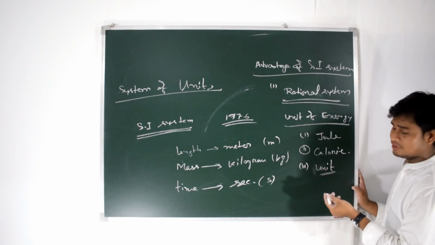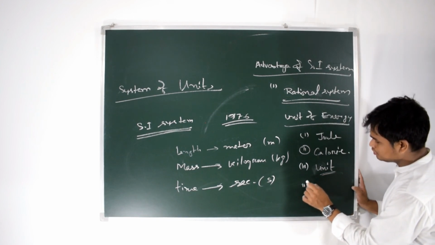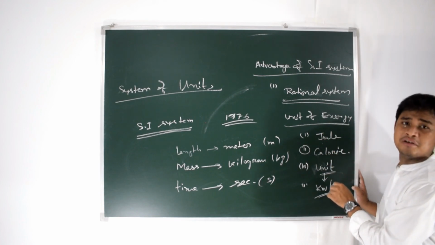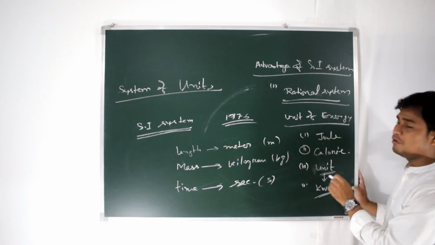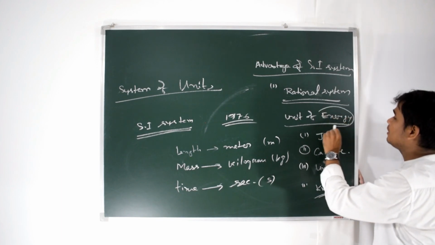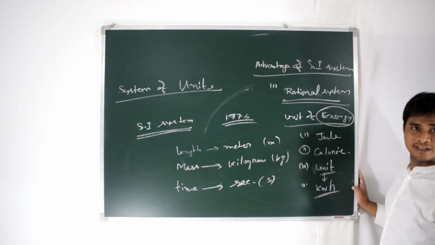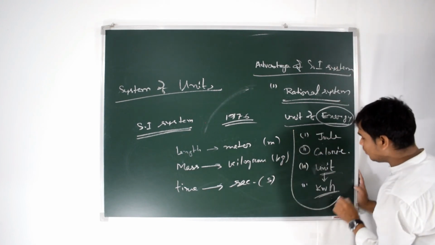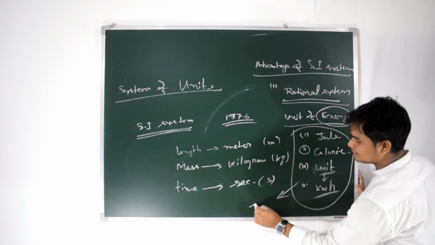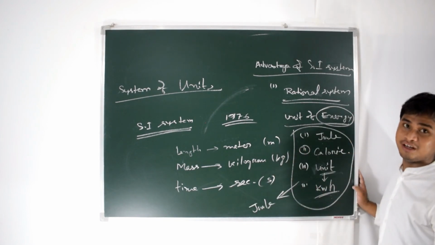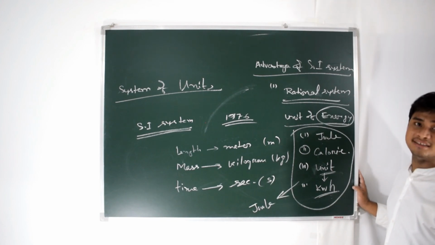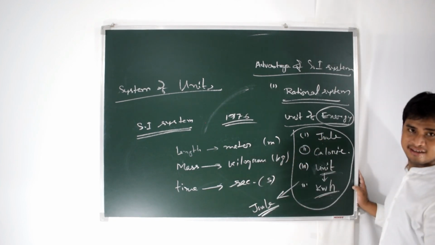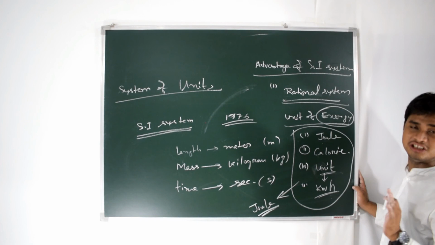This is also a unit of energy, kilowatt hour. So these are different units of the same physical quantity, energy. This is the problem we faced before SI units. In SI, all these are measured in joule. So this is one advantage: we use only joule in SI, and then it is easy for us.